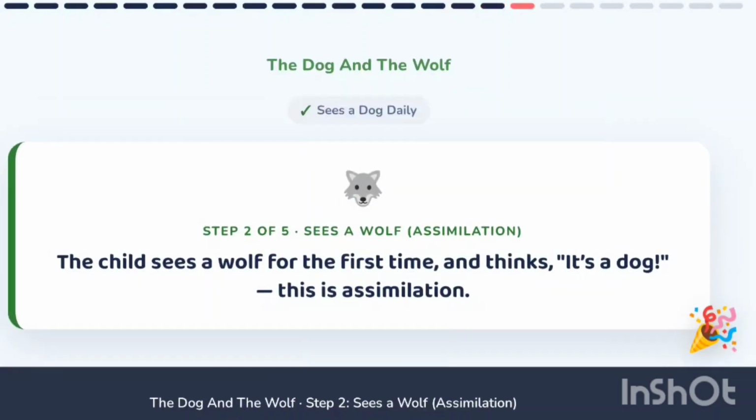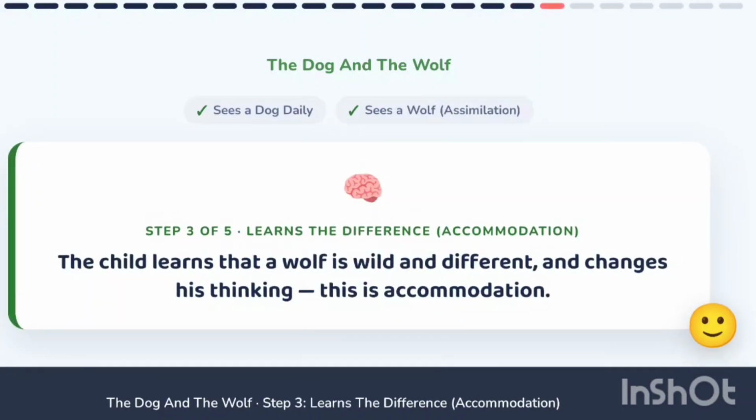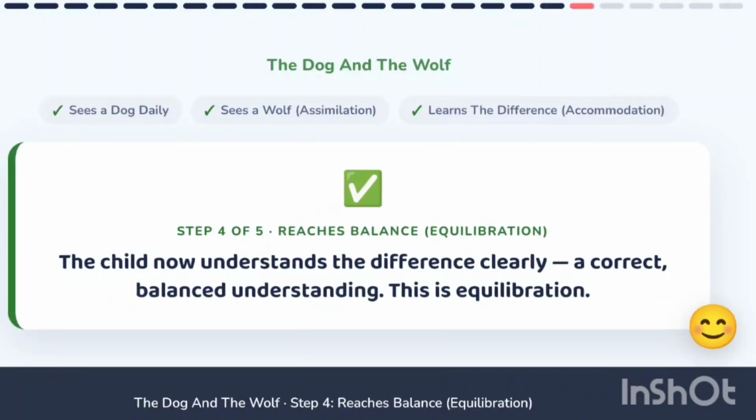Step 2: the child sees a wolf for the very first time, and thinks, it's a dog. This is assimilation, fitting the new animal into the existing schema. Step 3: the child learns that a wolf is actually wild and different from a dog, and changes his thinking. This is accommodation. Step 4: the child now understands the difference between a dog and a wolf clearly.